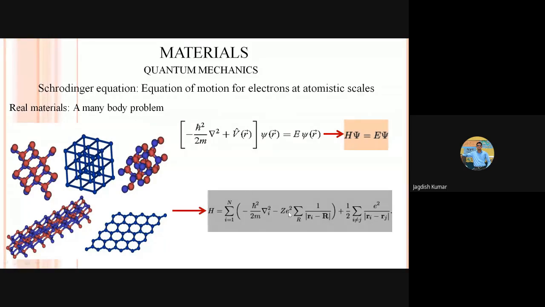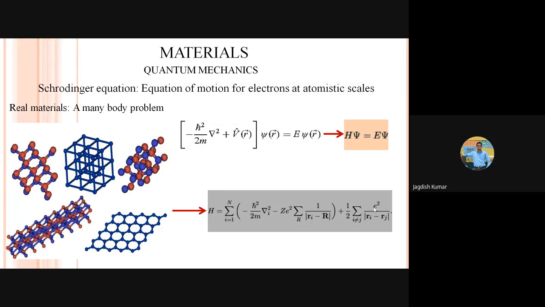So this is representing the interaction of a particular electron at some point, say i, Ri, with all the nuclei. This summation is saying that one electron is interacting with the nearest nuclei, next-to-nearest nuclei, next-to-next-to-nearest nuclei, and so on. This represents the interaction of the electron with all the nuclei, the electron-nuclei interaction. And this is the term which represents the interaction of a particular electron with all other neighboring electrons.